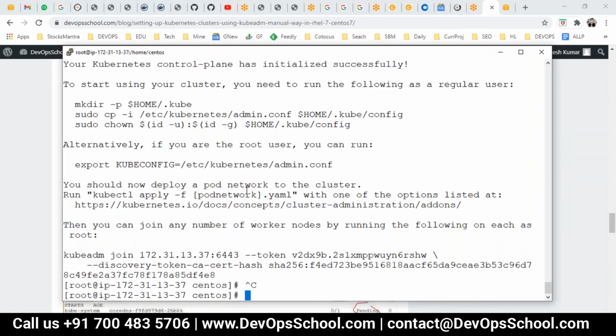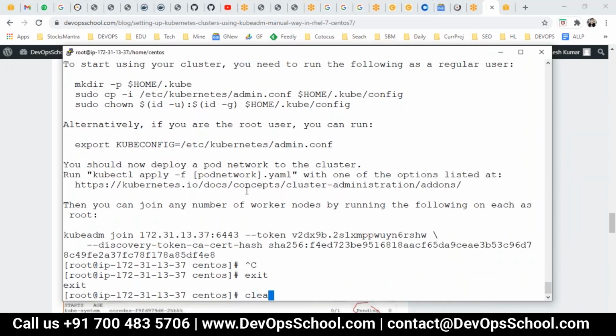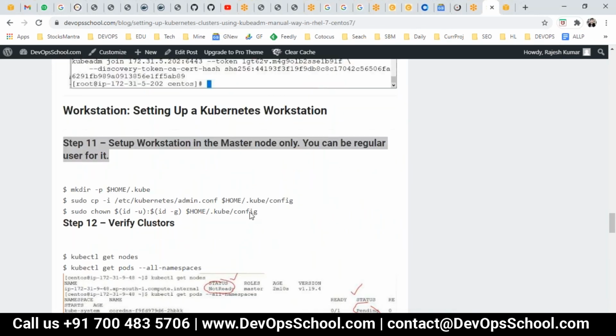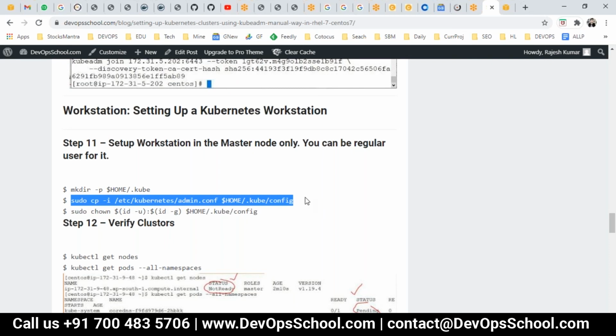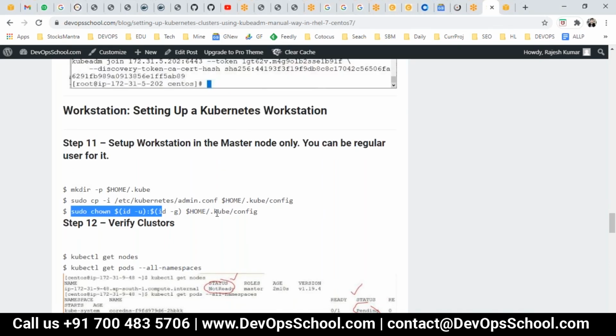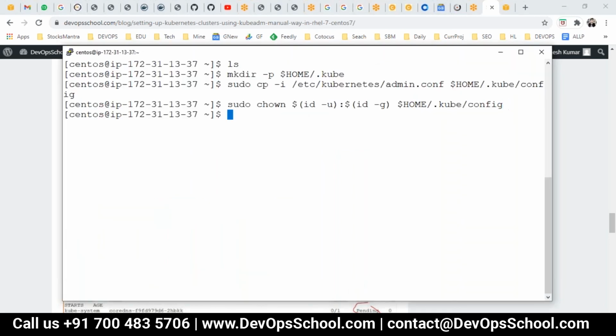I'll become a regular user. Regular user means non-root. This is the non-root CentOS user. I become CentOS. Now using that, I will run these commands. Either you follow the instruction which you got, or this one is the same thing. Okay, same instruction, copy paste. So this will set up your workstation.